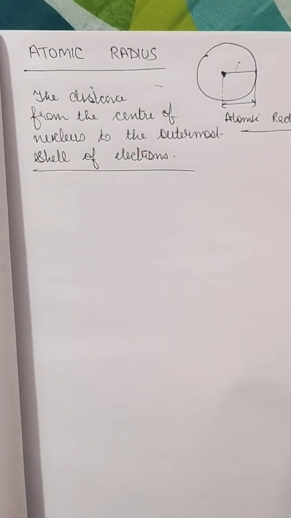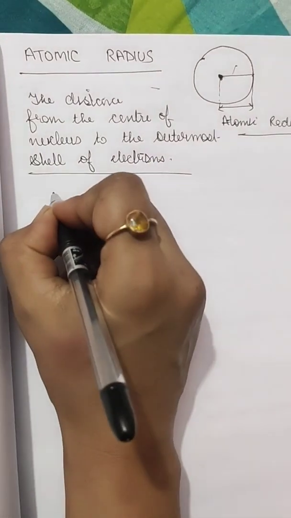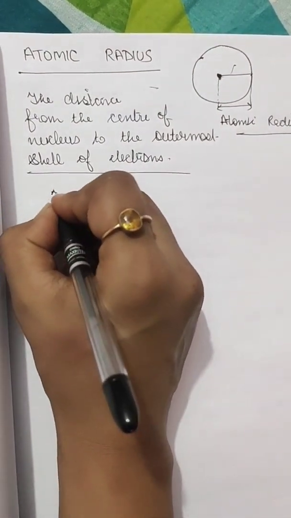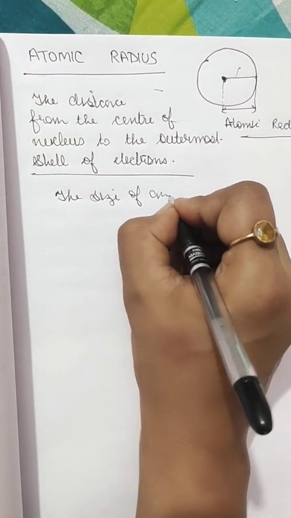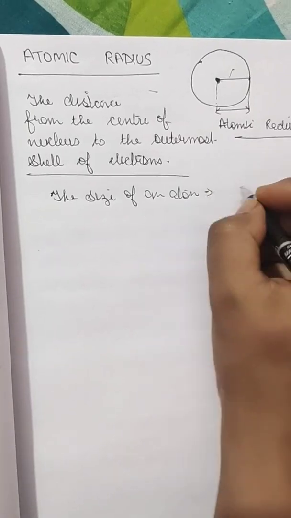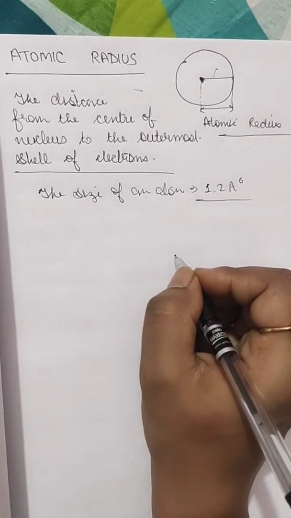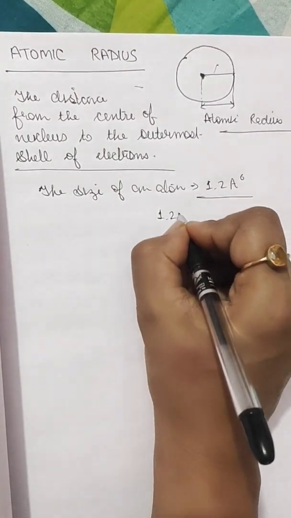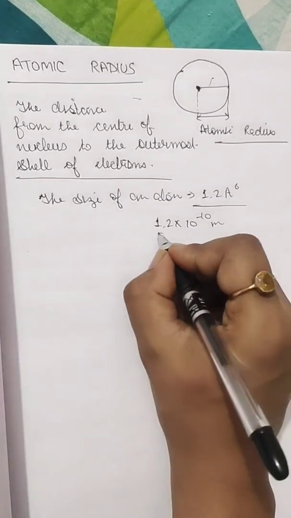Now the atomic radius has a size. The size of an atom is approximately 1.2 angstrom, or it can also be written as 1.2 into 10 to the power minus 9 meter in radius. It's very small.